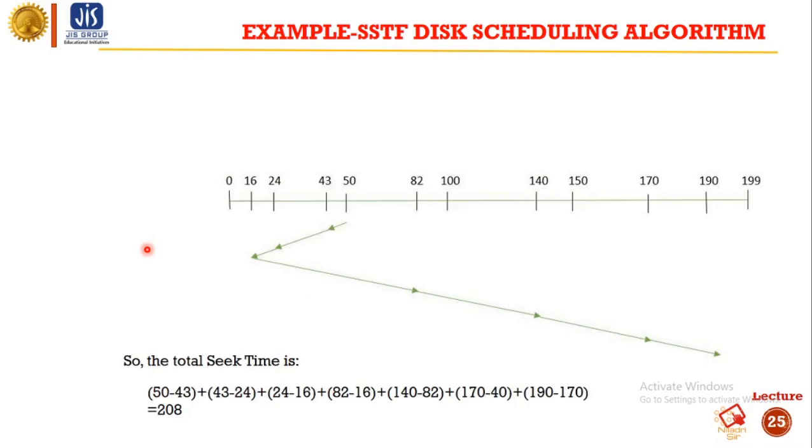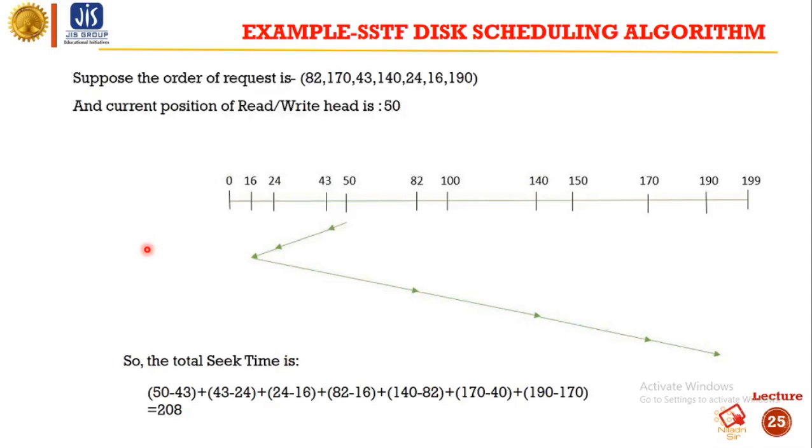So for the seek time, from 50 we have moved to 43, so the head movement is 50 minus 43. From 43 we have moved to 24, so the head movement is 43 minus 24. From 24 we have moved to 16, so the head movement is 24 minus 16. From 16 we have moved to 82, so the head movement will be 82 minus 16. From 82 we have moved to 140, so the head movement will be 140 minus 82.